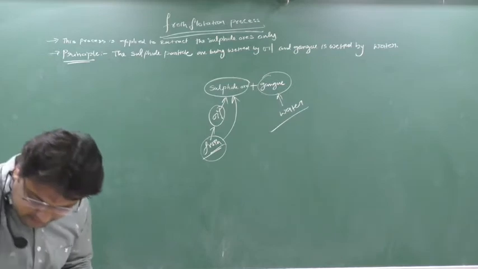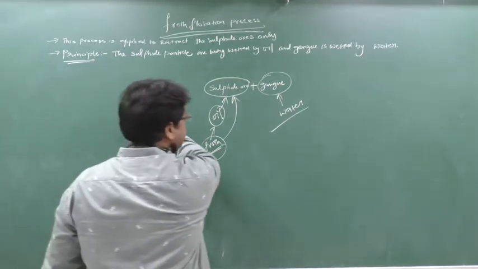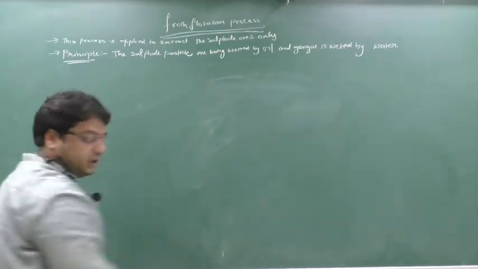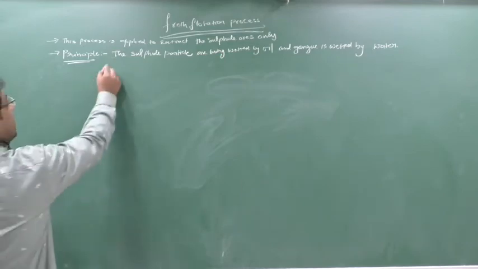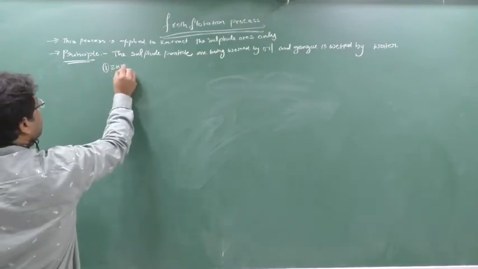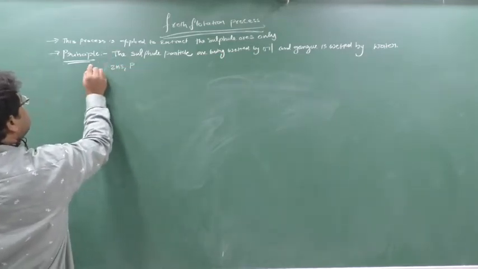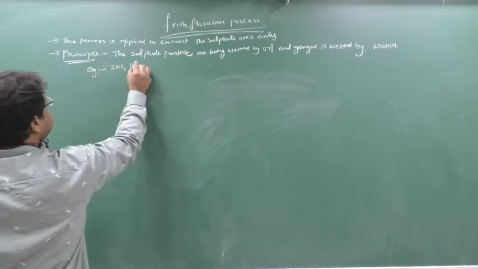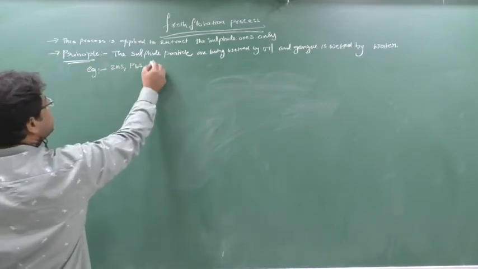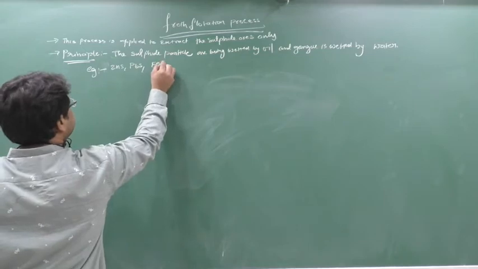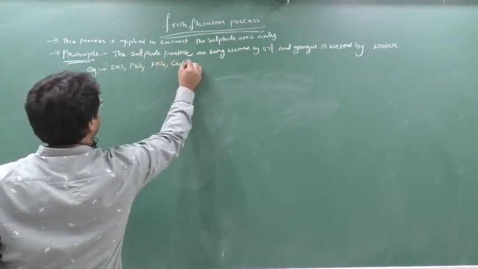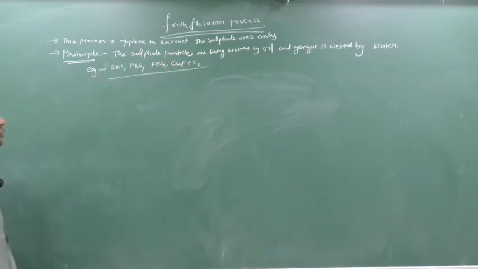So for the example, which kind of ores can be used? Either ZnS or PbS. Example, PbS, pyrites, yes or no? ZnS, PbS, pyrites like FeS2, CuFeS2. So this kind of ores will come for this process. Clear this part? Okay, so now next.